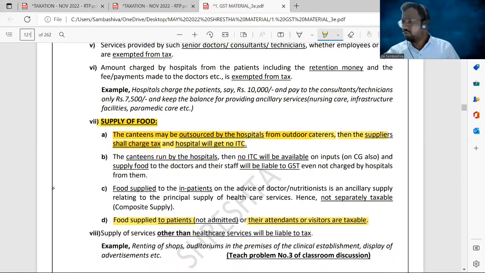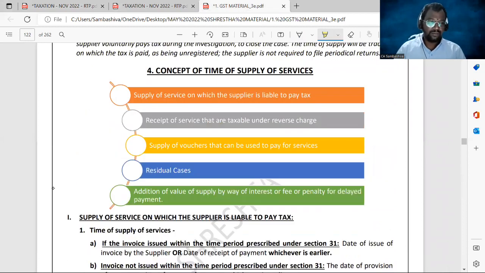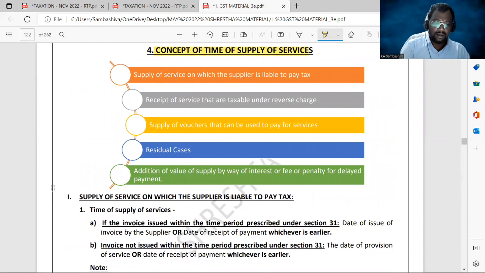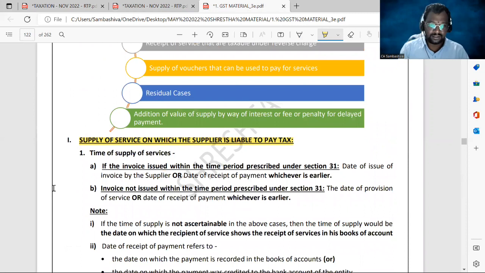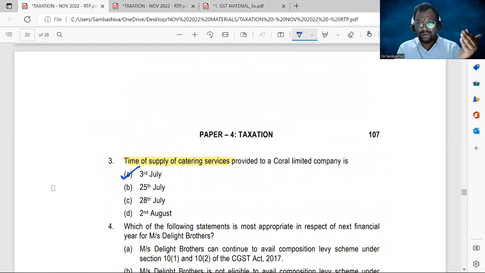Come to page number 121. Time of supply of services. For a supply of service on which the supplier is liable to pay the tax, the forward charge mechanism applies. If the invoice is issued within the time limit, then the date of issuance of invoice or date of receipt of payment, whichever is earlier. If the invoice is not issued within the time limit, then the date of provision of service or date of payment, whichever is earlier. In our case, since the invoice was not issued, the date of completion of service is 3rd July and the date of payment is 25th July, whichever is earlier. So 3rd July is the answer.